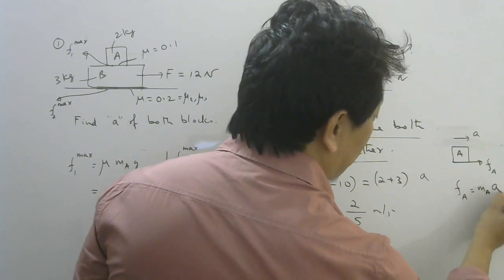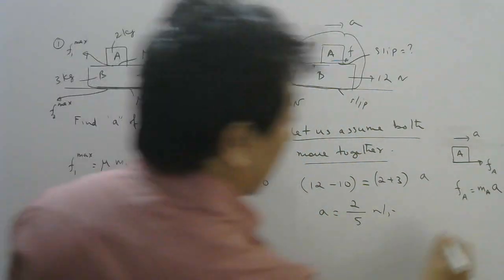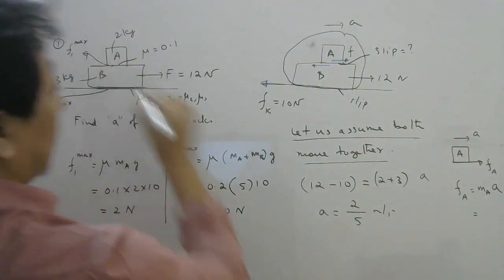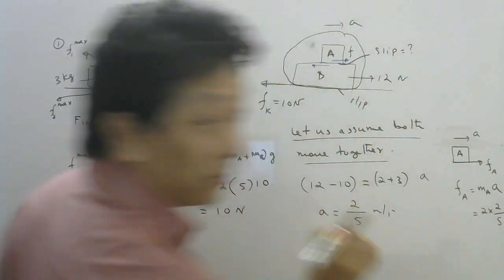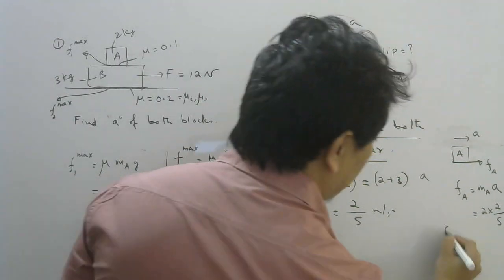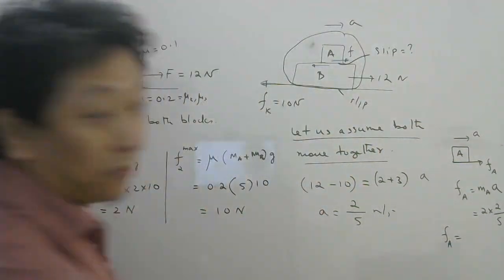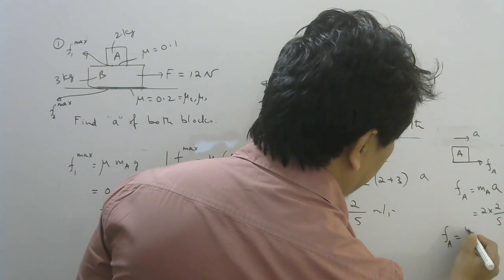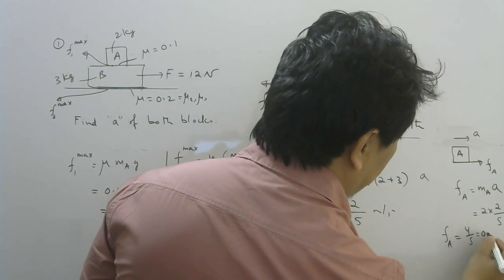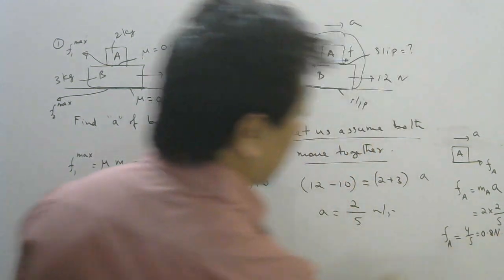Mass of A into acceleration. Mass of A was 2 kg, into acceleration 2 by 5 if they move together, remember. So the static friction on A should be 4 by 5, which is 0.8 Newton.